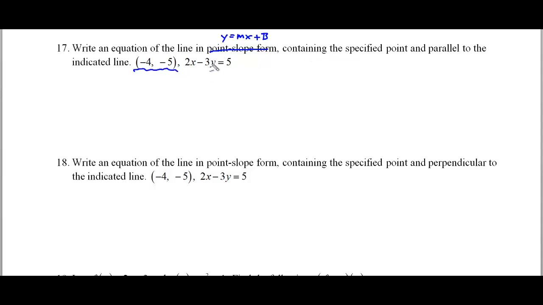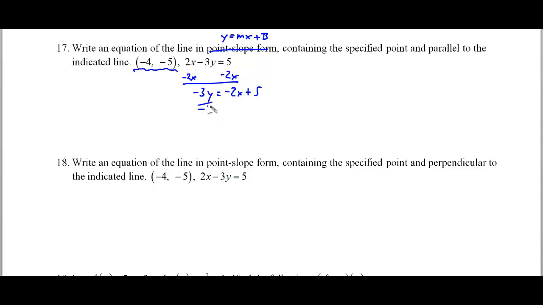So my first job is to find out what the slope is of this line, and then I will use the parallel slope of that line and this point to find my y-intercept of my new line. So we're starting with this old line. We're going to get everything equal to y, so 2x, subtract that from both sides. So I get negative 3y is equal to negative 2x plus 5.